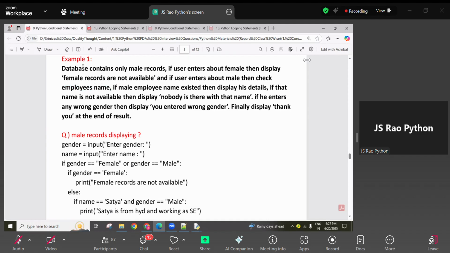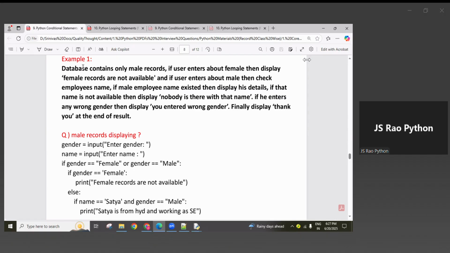In the database, I have some employee information. For example, only if they search male records, I want to display them. For female records, I want to display that female records are not available.